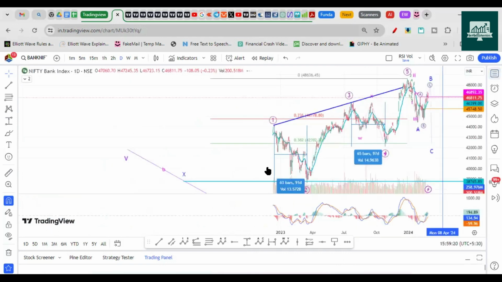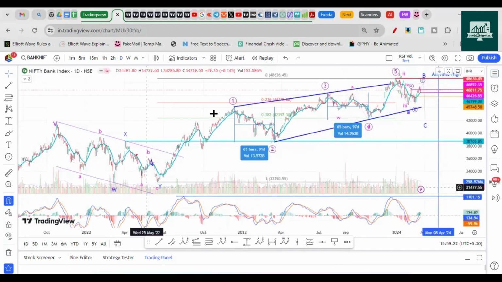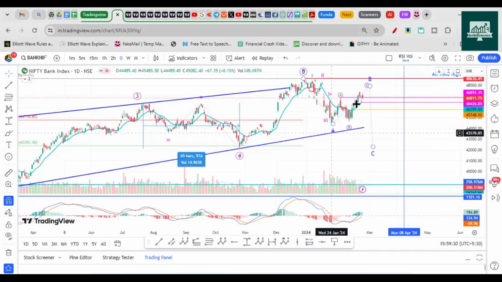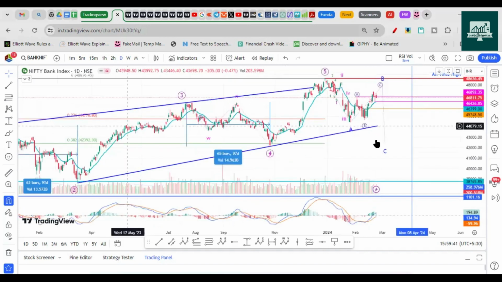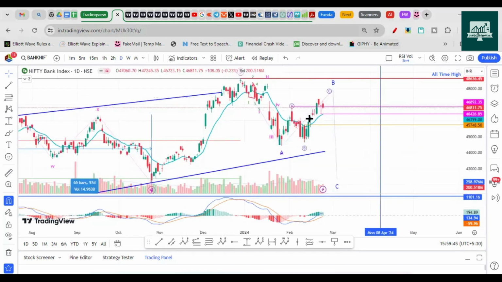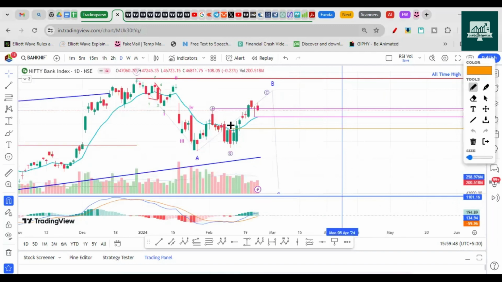I'm quite not having good insight on Nifty, but Bank Nifty is looking like this: 1, 2, 3, 4. Now we could be in a correction, in a B wave, a C wave of a B, and then we can have a downside, or it could be a triangle or something if this is not a leading diagonal structure. But another up move can be pending. So in Bank Nifty, you can label this as 1, 2, then this could be 3. We could be in a fourth wave. Once we complete this consolidation, we'll make one more top, and then we could potentially give a dip.